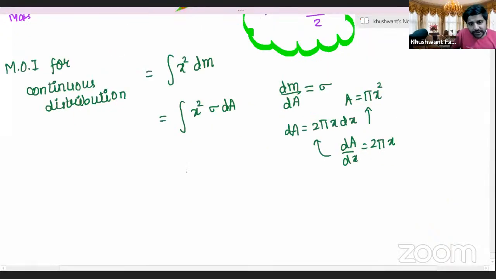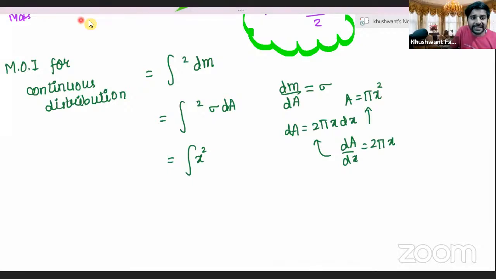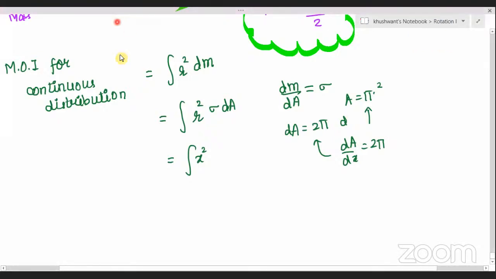So yeah, so we'll have, Praveen, this as x square into what? Here you can take it as x square or r square, whichever you all want. You can also write it in terms of r or x. I am sometimes interchanging the two, but I really expect that you all are getting the idea, getting the notion. Correct, Praveen? Sometimes I'm writing r, sometimes I'm writing x, but you all are clear, right? You can take x or r, whatever you would like to. Correct, Praveen? Yes, sir. Okay.